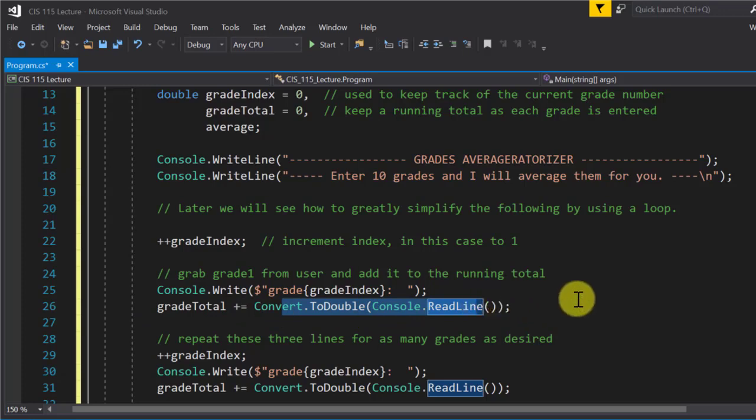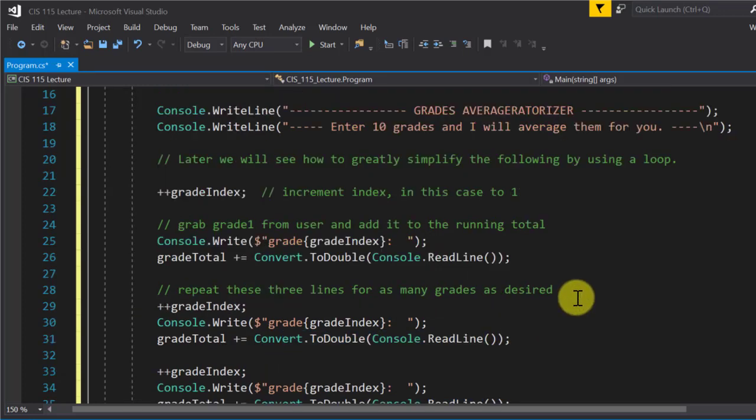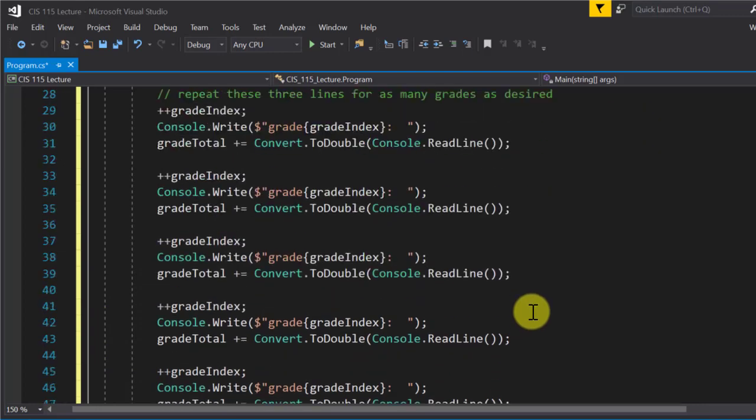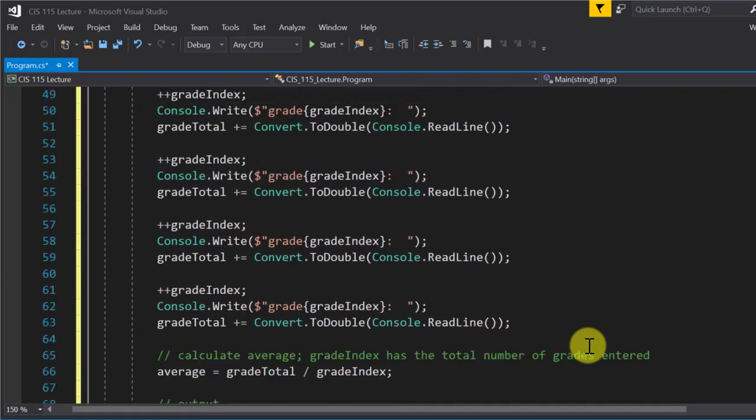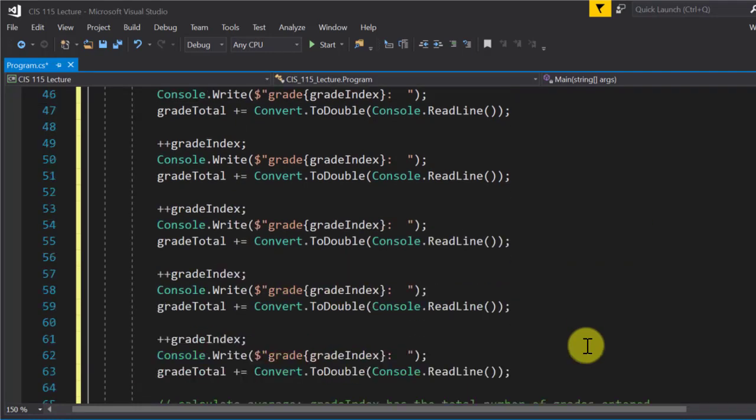Okay? Now, all we do is repeat the pattern. So there it is, those 3 lines. Again, every time I add a new group, it's going to automatically print out the correct grade number for me. I don't have to change anything. I just keep copying and pasting all I want. And that's really all the difference there. But like this right here, that's probably something you didn't think of, that you could do. I don't think anybody did anything like that, but yeah, little tricks you learn as you go. Things like that are handy.